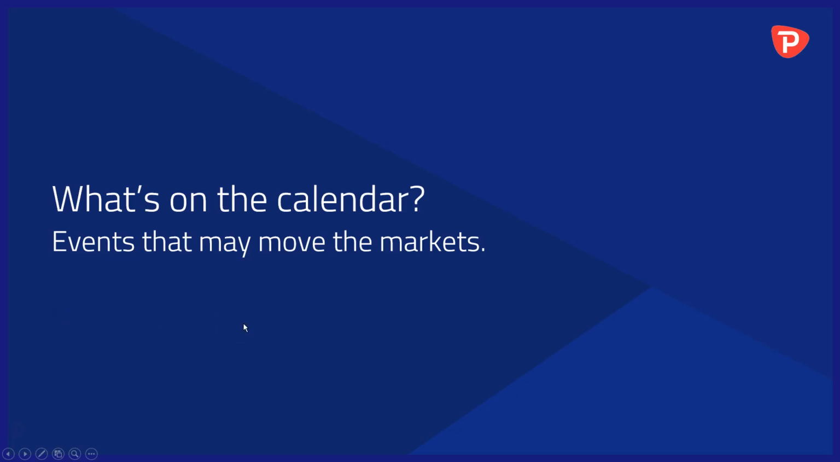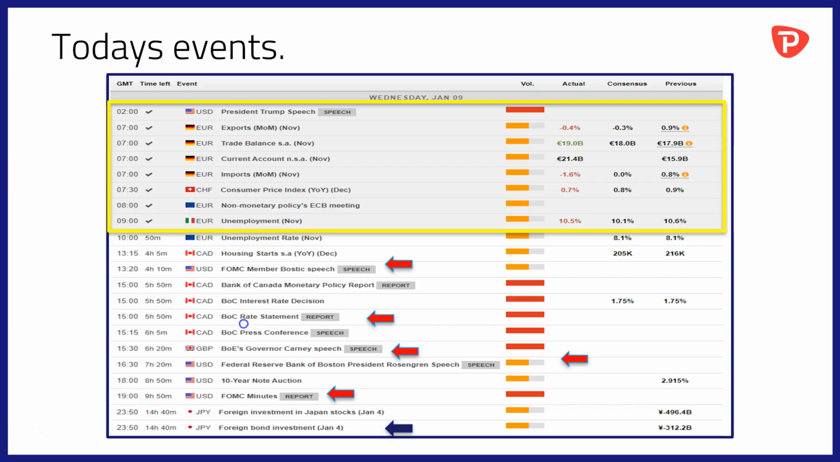Okay then, what's on the calendar? Events that may move the markets today. We've already had a speech from President Donald Trump, trade balance data out of Germany, Swiss consumer price index data, and the unemployment data for Italy. The unemployment data in Italy showing a continuing slowdown, I would suggest, in the Italian economy. 10.5% the unemployment rate versus a forecast of 10.1%.